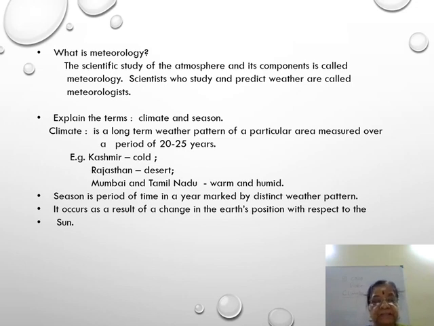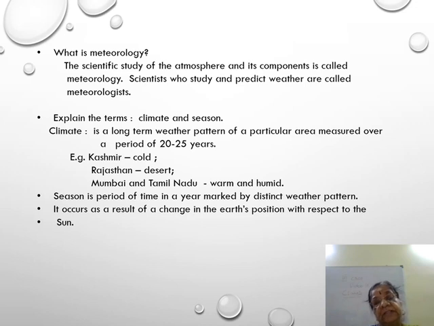Then season is a period of time in a year marked by a distinct weather pattern. It occurs as a result of change in the earth's position with respect to the sun. This causes the change of the season. I hope you are able to follow this.